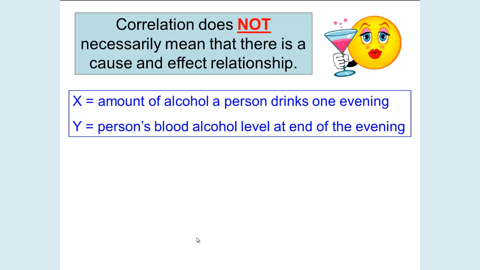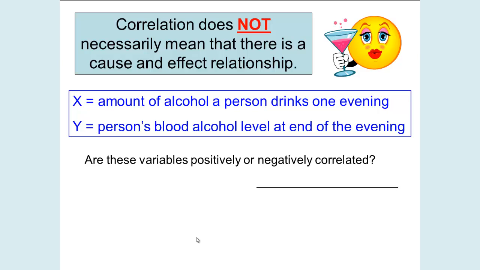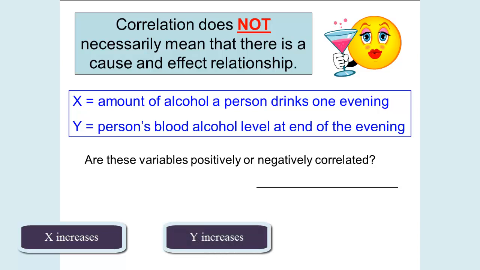X is the amount of alcohol a person drinks in one evening, and Y is the person's blood alcohol level at the end of the evening. First of all, decide whether the variables are negatively or positively correlated. As the amount of alcohol drunk increases, the person's blood alcohol level would also increase.